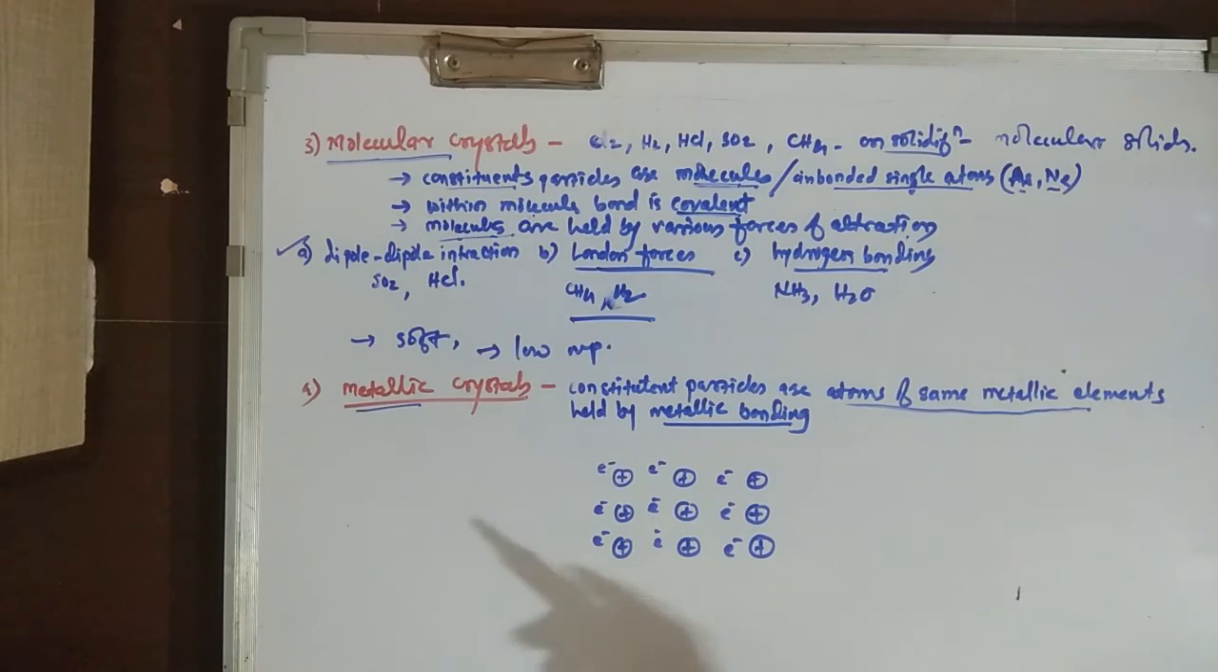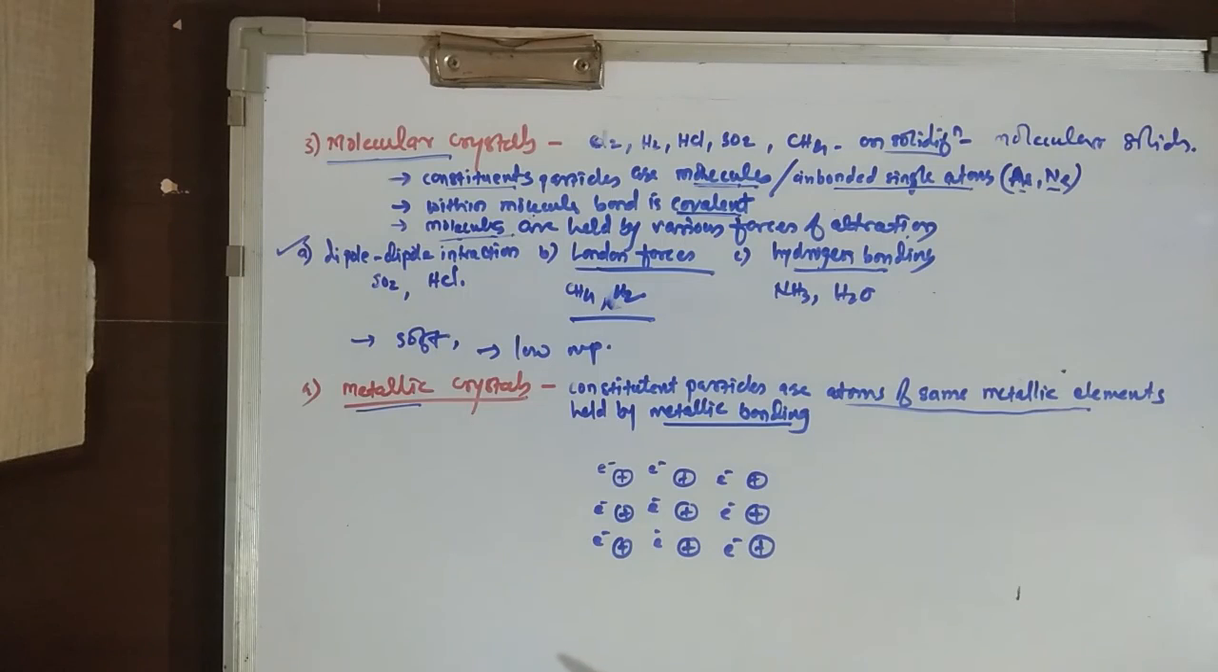That's why metallic crystals are often described as an array of positive ions immersed in a sea of mobile electrons, and the attractive forces generated in this case are called metallic bonds. That means the attractive interactions between the cations and mobile electrons constitute a metallic bond.